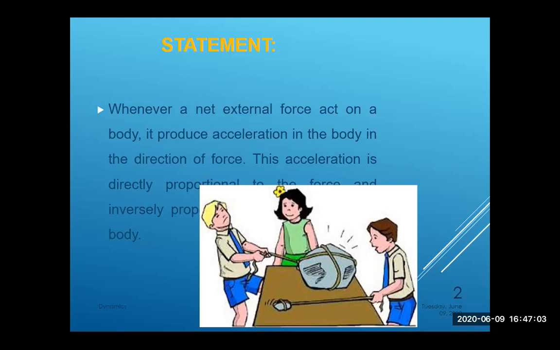So if you keep the mass constant, what will happen then? What will be the relation of this force with the acceleration? You take the same football, you apply a little force, it will produce less acceleration. You kick it hard, it will move with a faster speed. Then, of course, more acceleration will be produced.